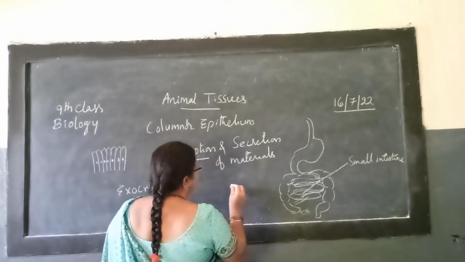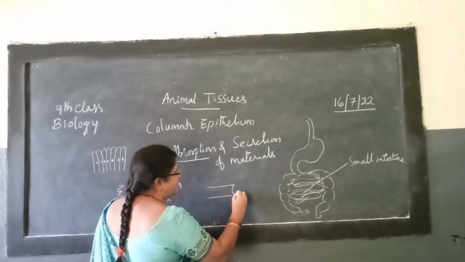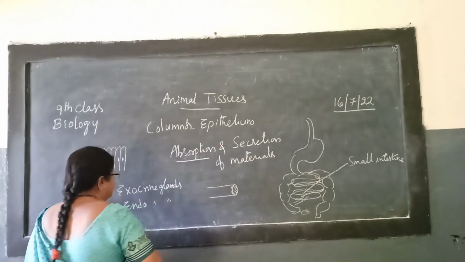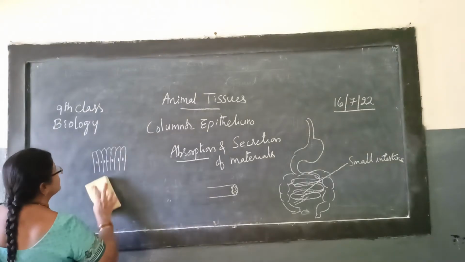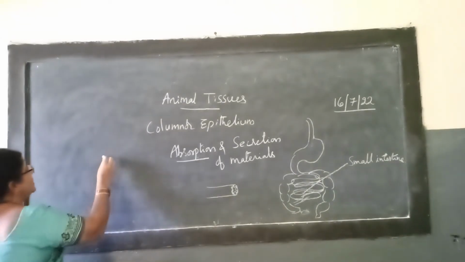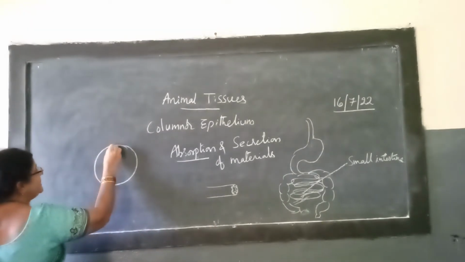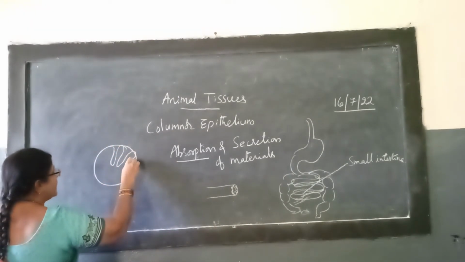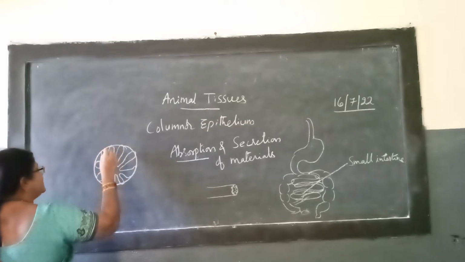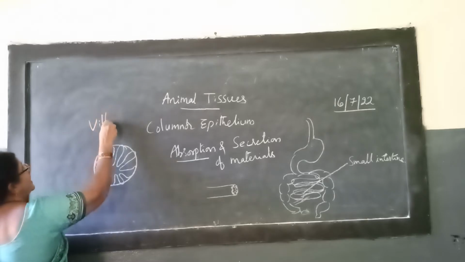Suppose we dissect it and observe it, we are going to see fine finger-like projections. I will draw here this tube, when we cut it and observe it, it can be seen like this. So we are going to observe finger-like projections. What are these finger-like projections which we observe in the walls of the small intestine? They are called villi.